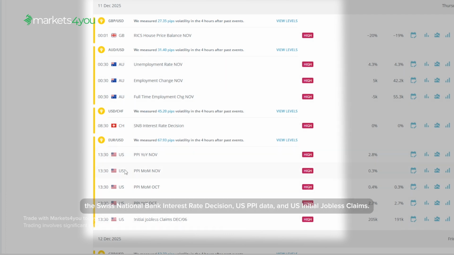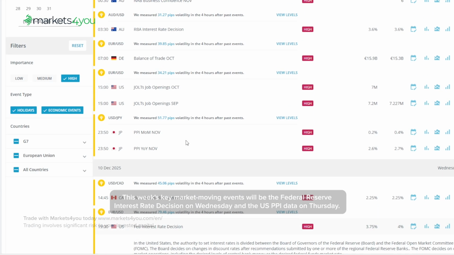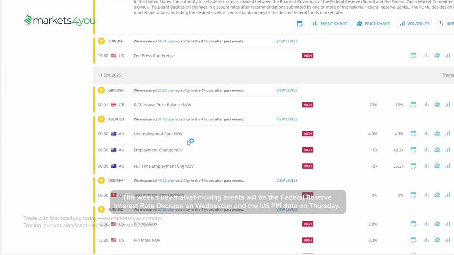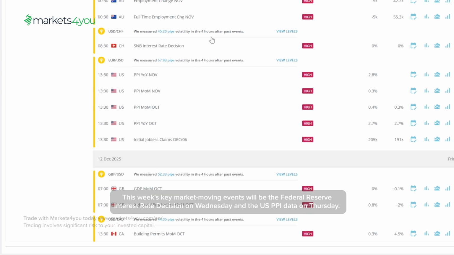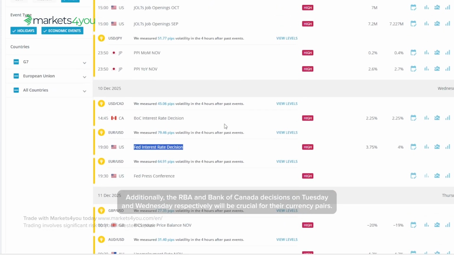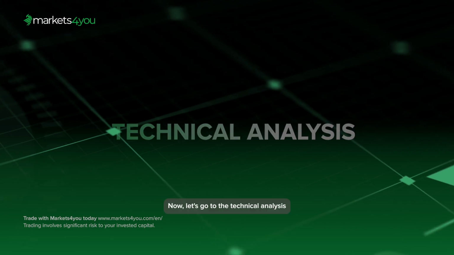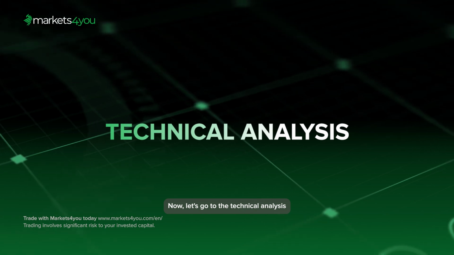US PPI data, and US initial jobless claims. Friday concludes with UK GDP and industrial production data, along with Canadian building permits. This week's key market-moving events will be the Federal Reserve interest rate decision on Wednesday and the US PPI data on Thursday. Additionally, the RBA and Bank of Canada decisions on Tuesday and Wednesday respectively will be crucial for their currency pairs. Now, let's go to the technical analysis.